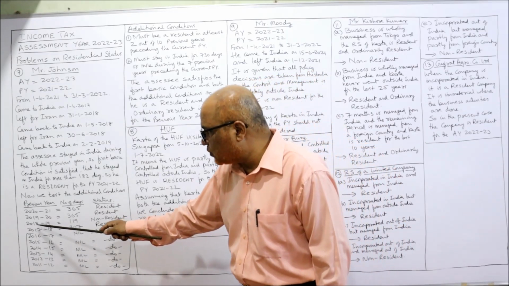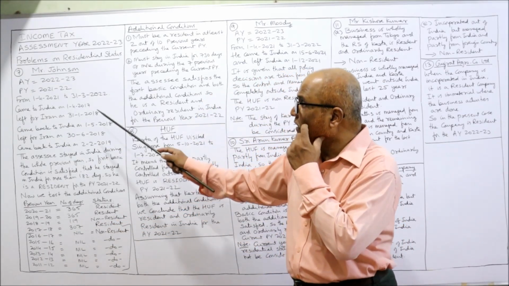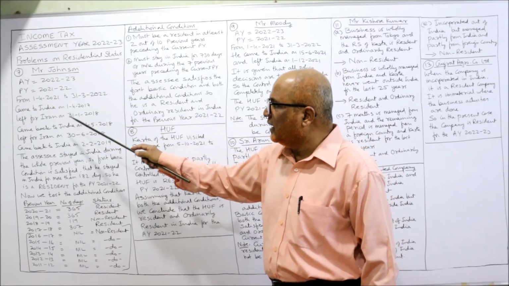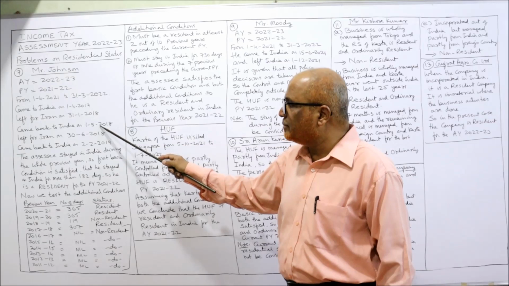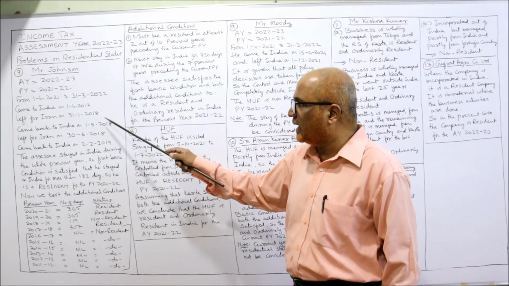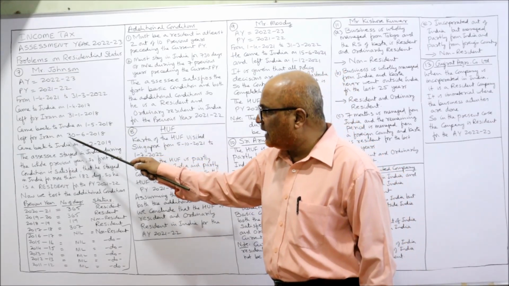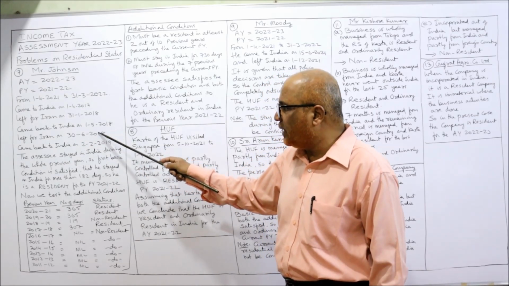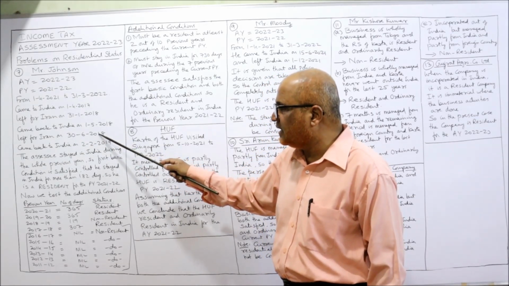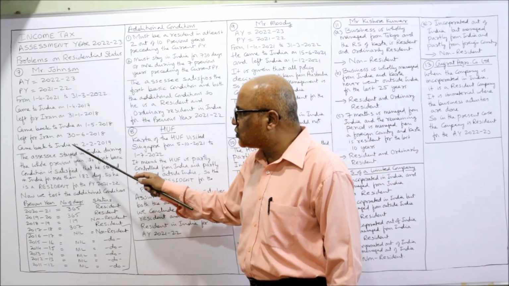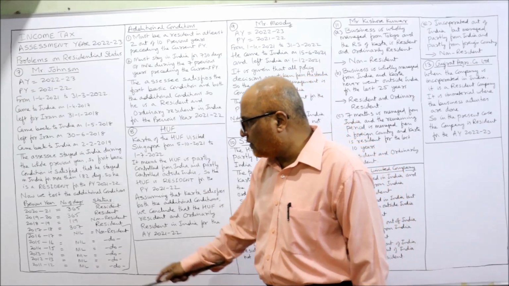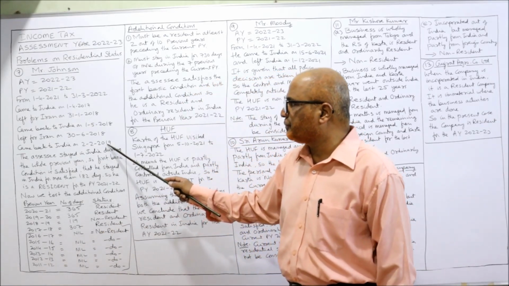Now before that we will come to 18-19. See carefully. He left for Iran on 31st Jan 2018 and came back to India on 1st May 2018. Then again he left for Iran on 30th June 2018. So May and June, only 2 months he was there. Then again he came back to India on 2nd February 2019.